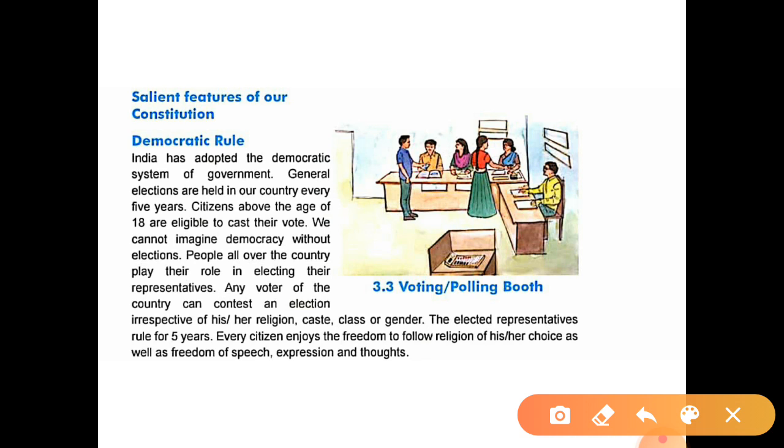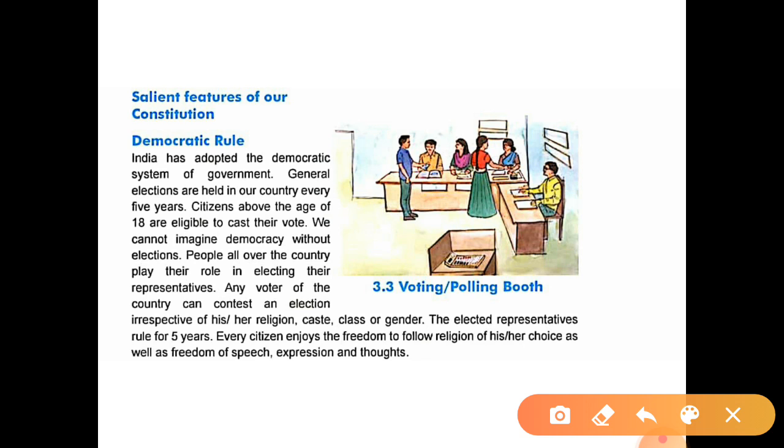Every citizen enjoys the freedom to follow the religion of his or her choice, as well as freedom of speech, expression and thoughts. So every citizen enjoys freedom to follow their religion. As one word which we have seen in the preamble of the constitution, what was there? Secular. Secular means the people of India can follow any religion. So the Indian constitution emphasizes secularism also.